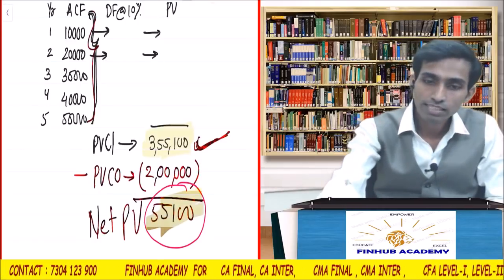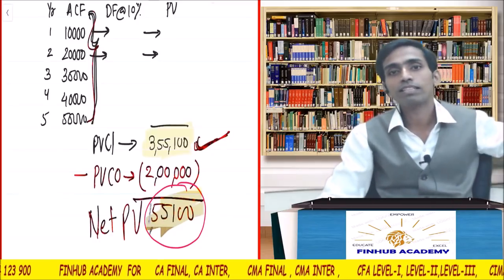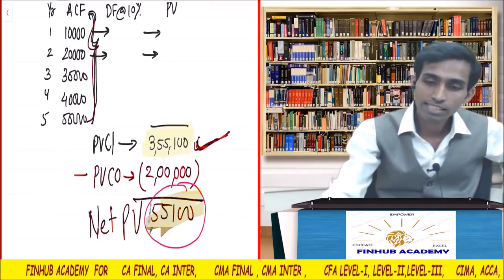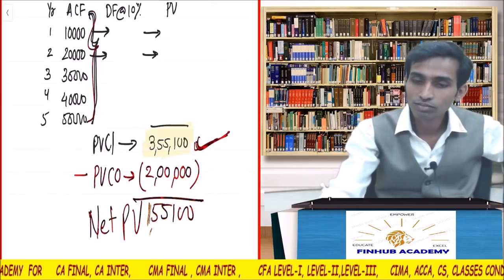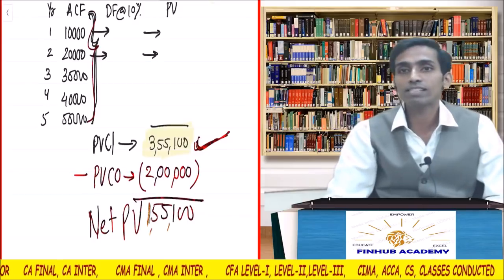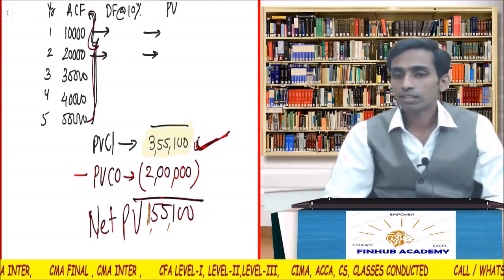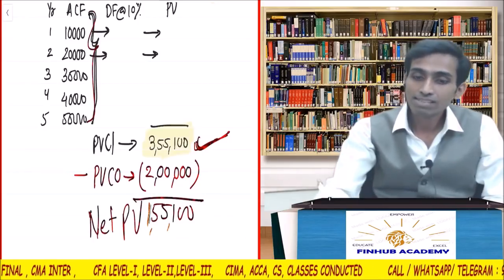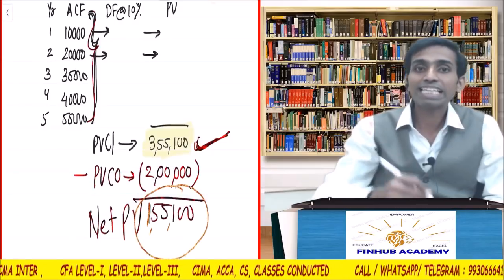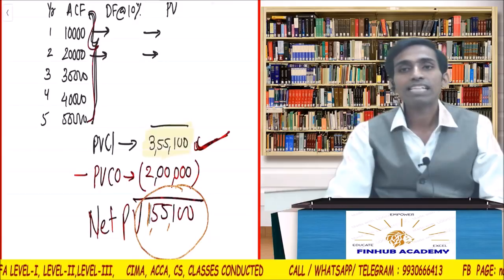Oh, yes, I was checking whether you people are paying attention or not. It is 1,55,100. See, one person has said, it is not 55,000, it is 1,55,100. Please pay attention when I am doing the calculations. I don't have the calculator. The tool is in your hand, so you should use it. 1,55,100. So this much the value of the shareholder will get increased if you take up this project. Is it clear?